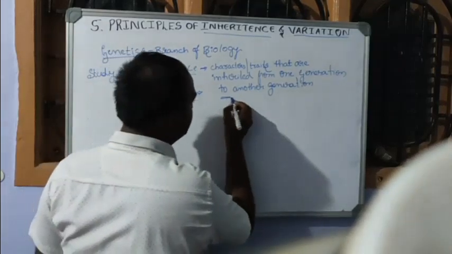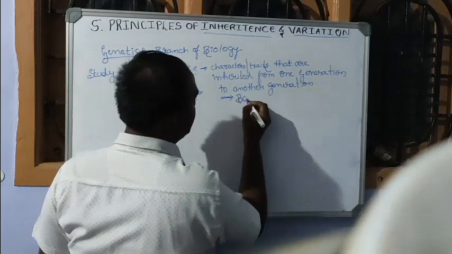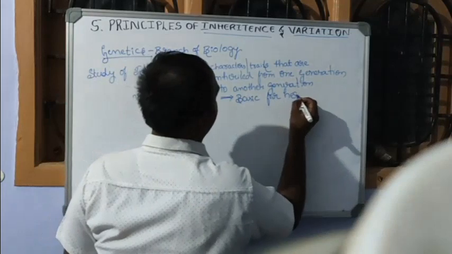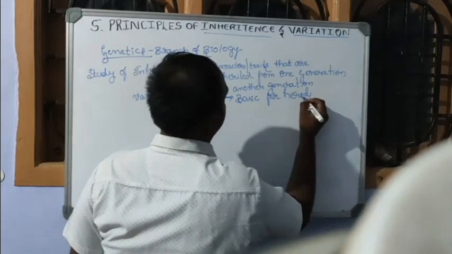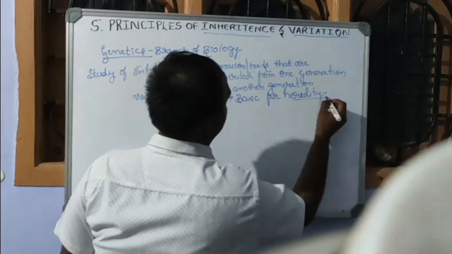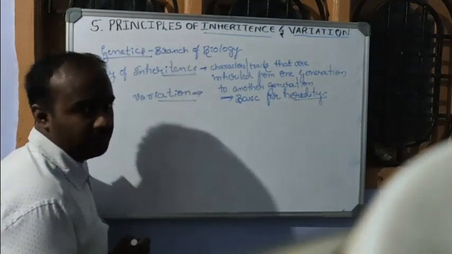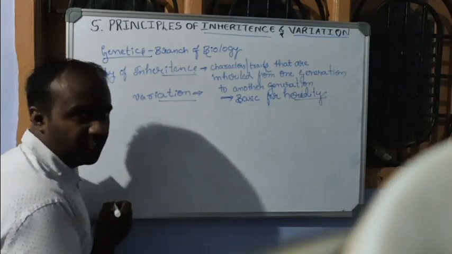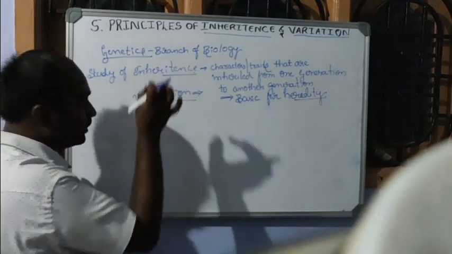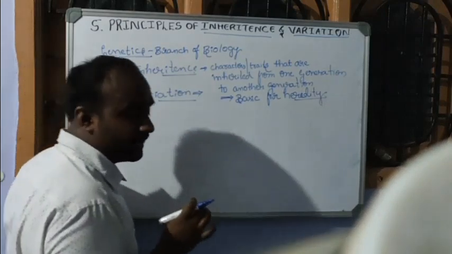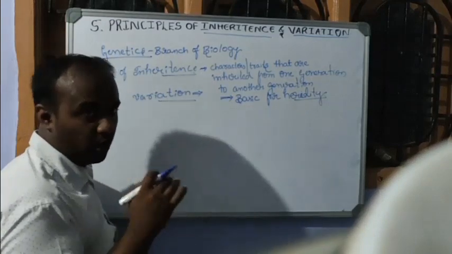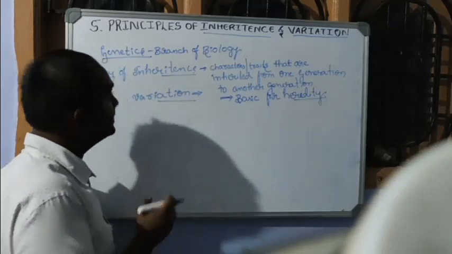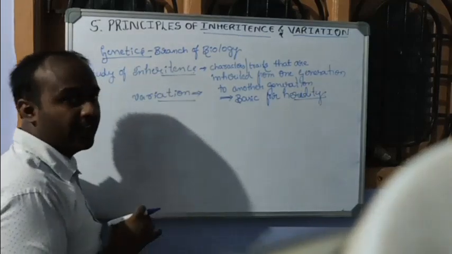And inheritance is the basis for heredity. Then, what is variation? Before that, once again, characters that are inherited or transferred from the parental generation to their offspring, we call that inheritance.